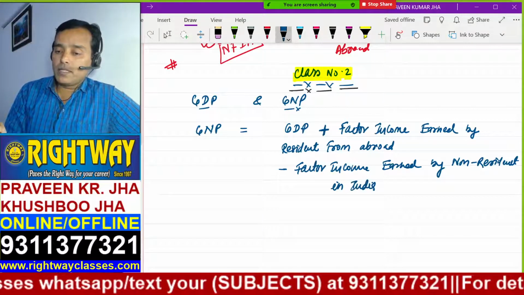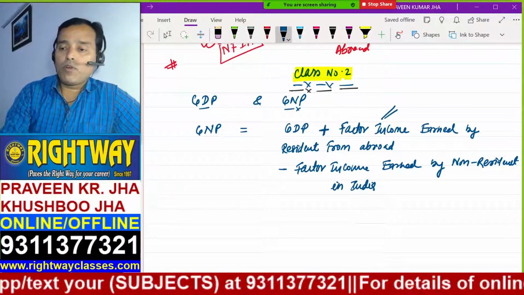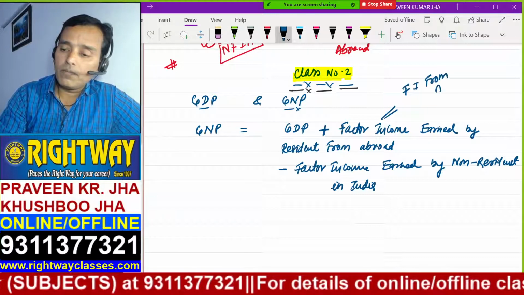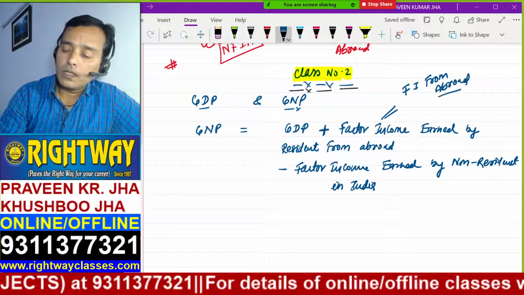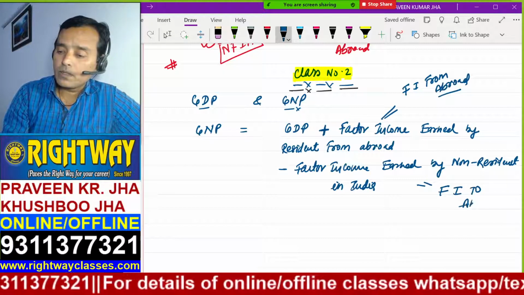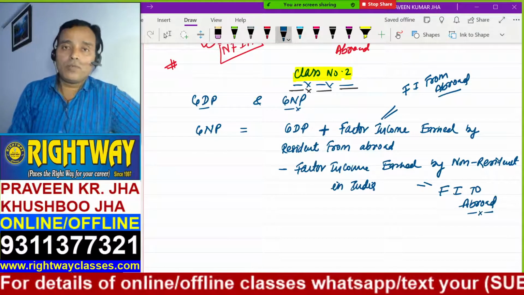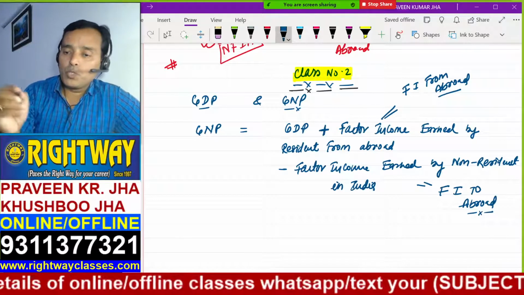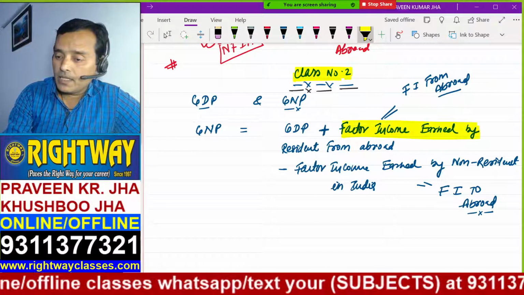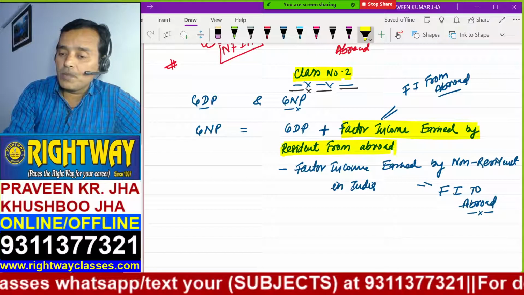This is also called factor income from abroad, and the second is also called factor income to abroad. First question is, why are we adding this? We are adding this because this is the income which is not part of GDP.